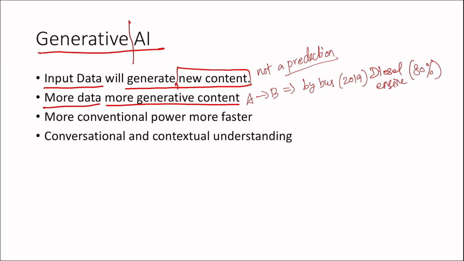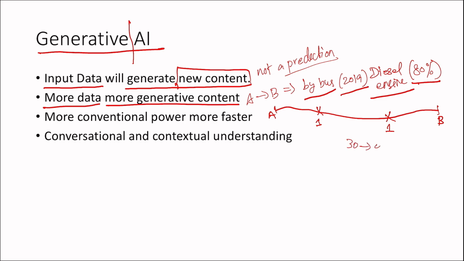So if we are giving 80 percent efficiency of a diesel engine, 2019 model bus, and need to travel A to B, and between A and B we have two bus stops, considering a 1 minute stop at each, the whole travel time from A to B is 30 from conventional, and AI will bring you 45.